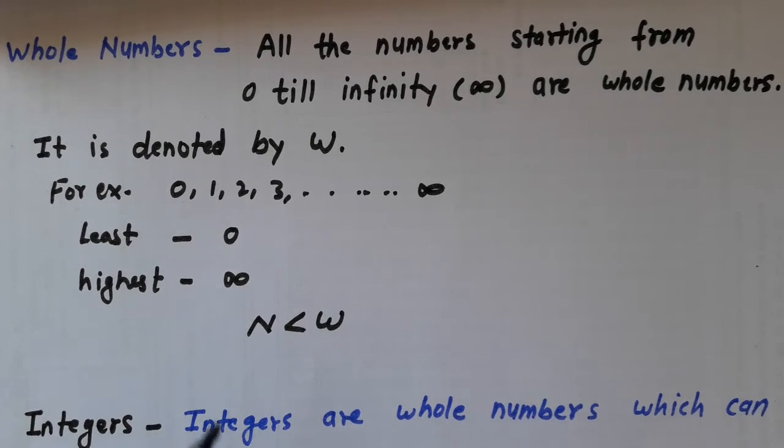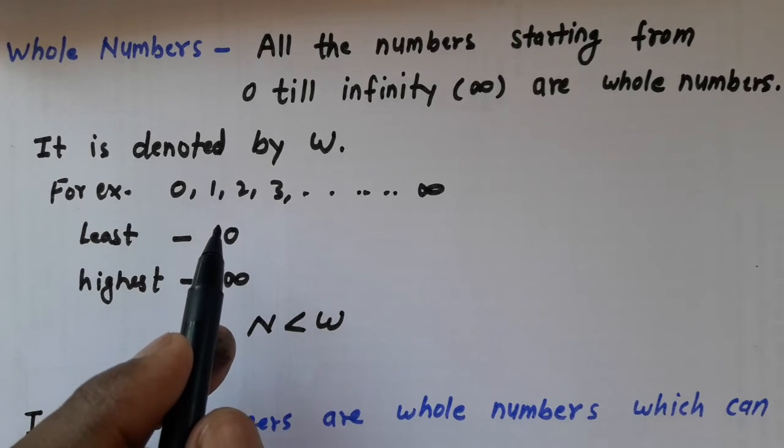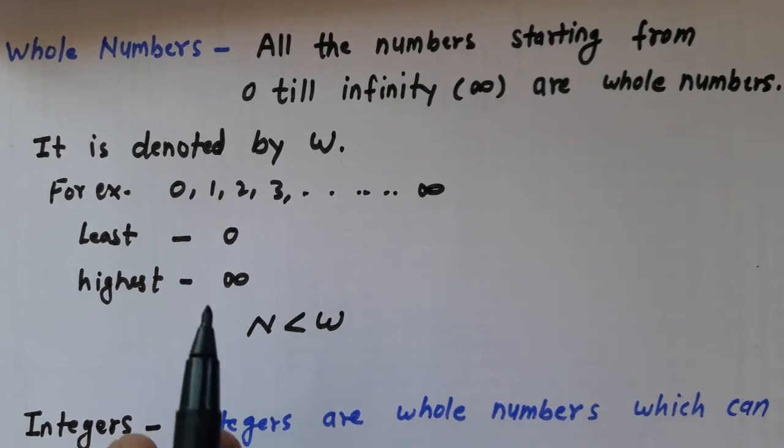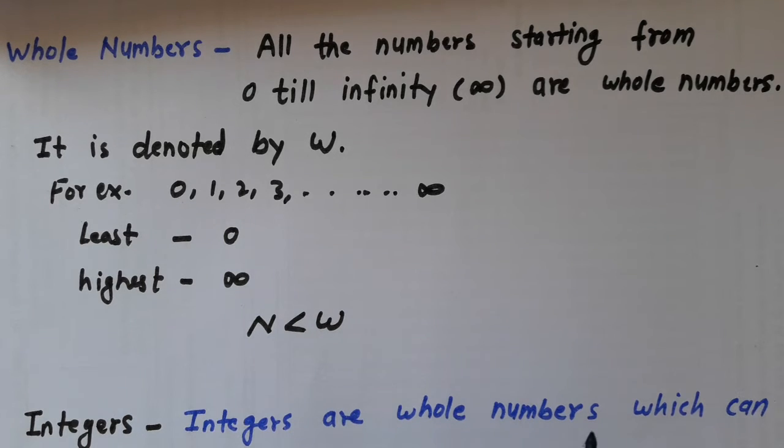And what is the representation of these numbers on the number line? All the whole numbers lie on the right side of the number line, from 0 and all positive numbers. When you represent whole numbers on the number line, they will be on the right side of the number line from 0 and all positive natural numbers.